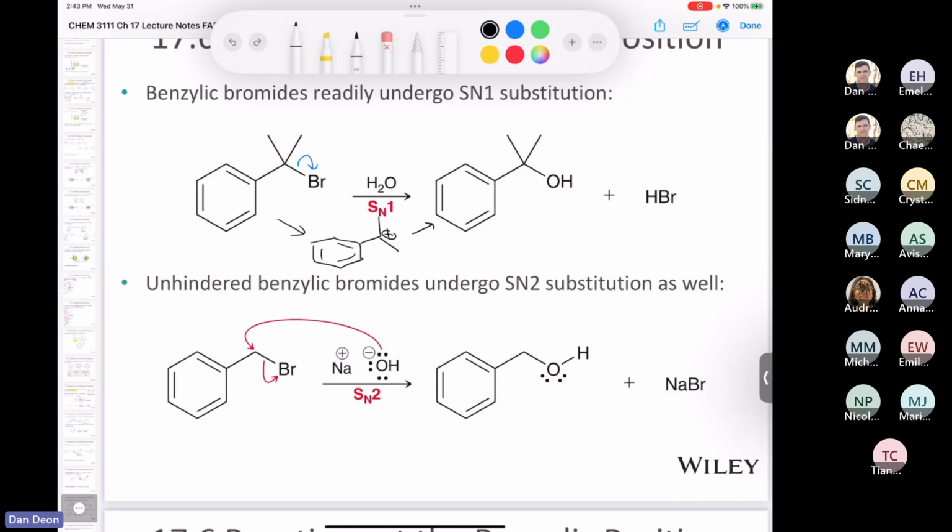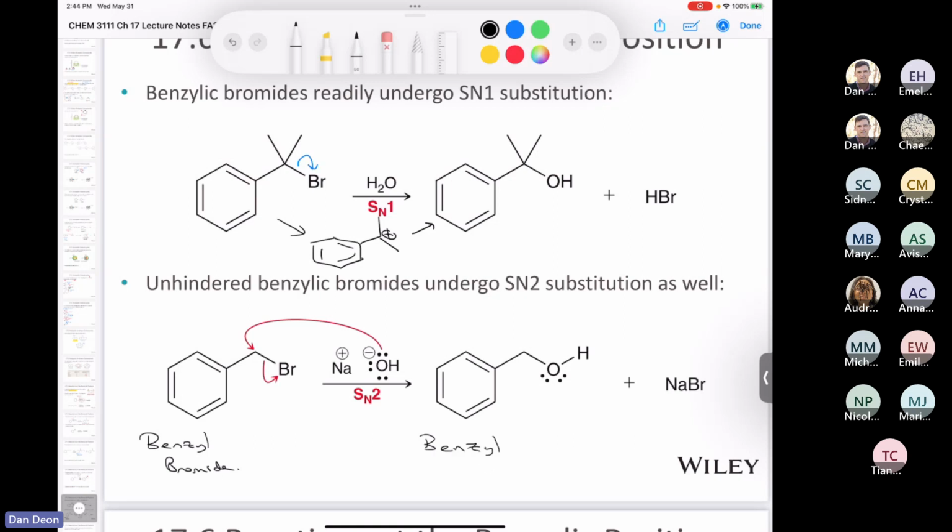Anyhow, if you have a primary benzylic bromide, so if you only have one carbon attached to the benzylic carbon, this compound actually has a name. It's called benzyl bromide. It's not a bad idea to know the name of this compound because it shows up a lot in this class. Well, that's going to undergo an SN2 reaction really well if you have a good nucleophile. Right? It's a very powerful electrophile. It's not sterically hindered. And so if you treat that with a strong nucleophile like sodium hydroxide, you can't do any elimination reactions because there's no beta proton. And so therefore, you're going to get complete SN2. And in that case, you could make this compound. This is the true benzyl.